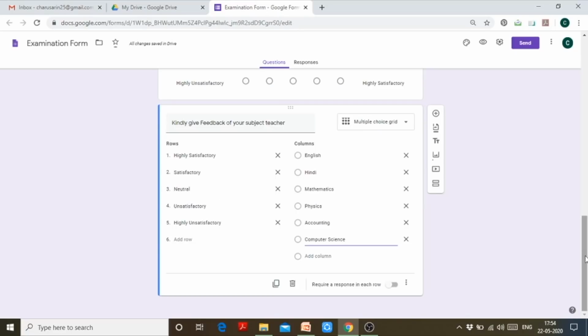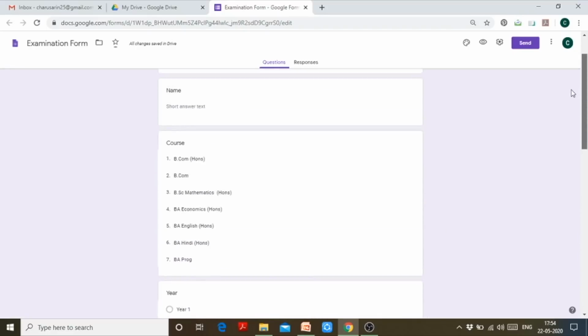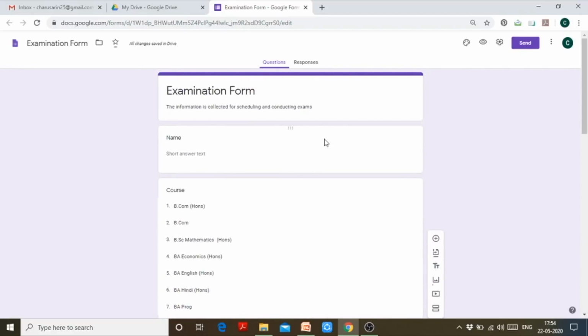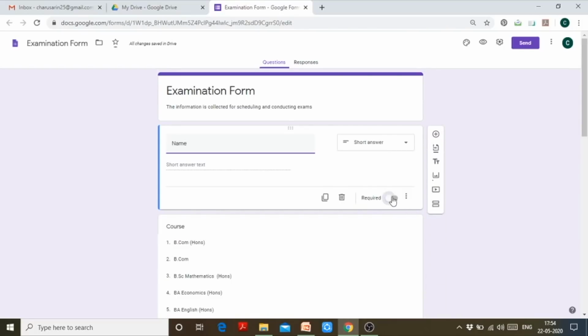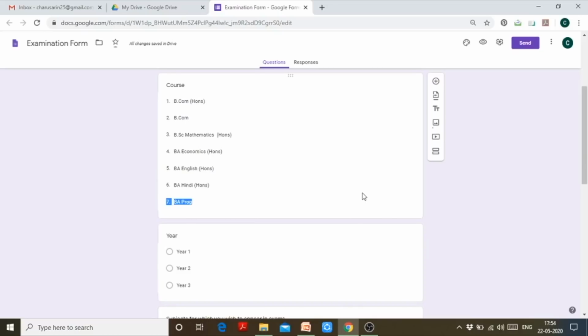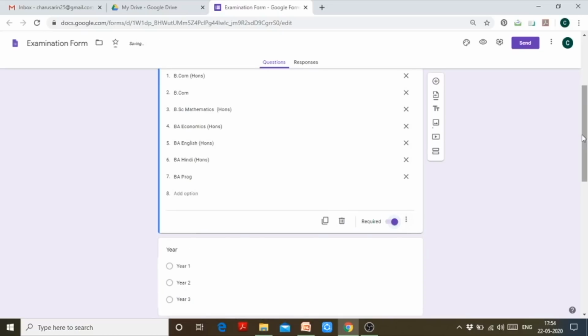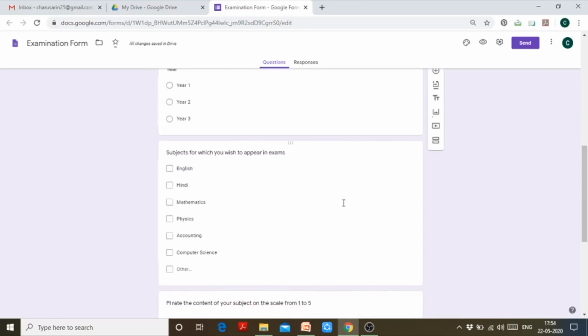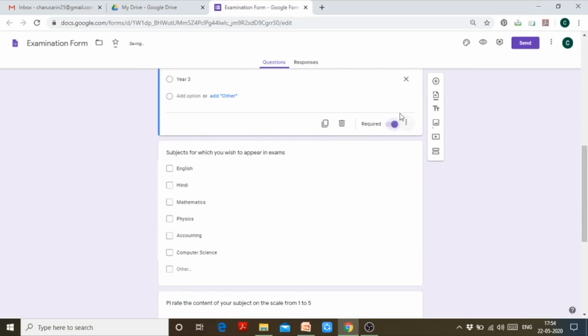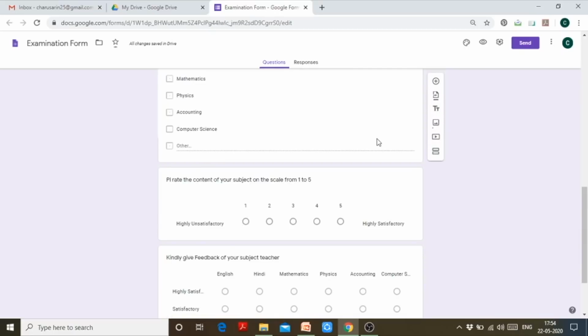Now, the most important thing regarding the data validation in Google Forms is that you can make the questions required. That is, when you click on this option required, this means that the Google form will not be submitted unless or until you answer this question, right?